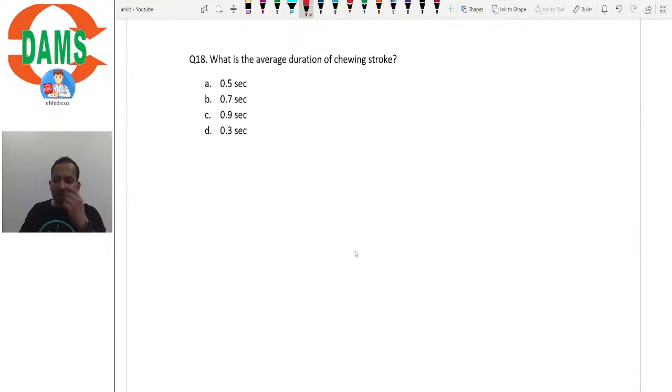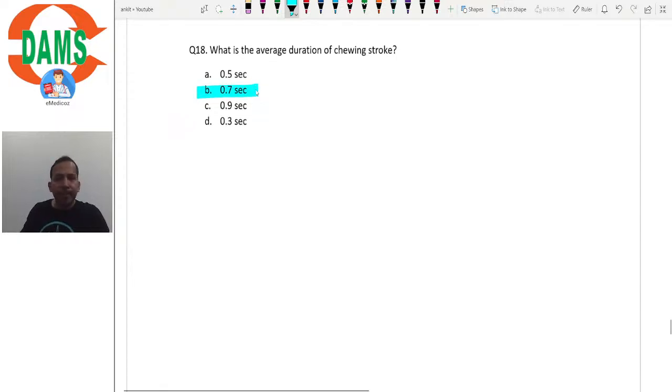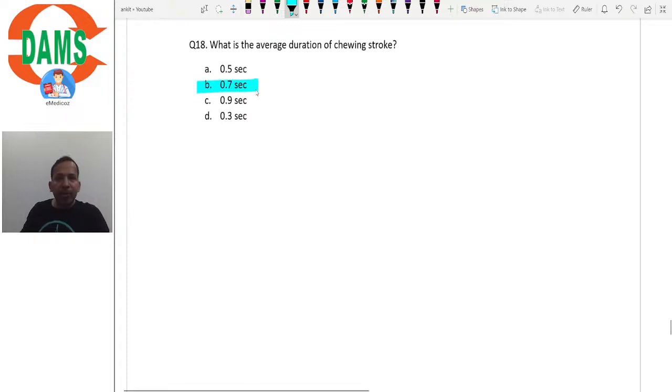What is the average duration of a chewing stroke? So this you just have to remember that the average duration of a chewing stroke is approximately 0.7 seconds. So duration of the chewing stroke is 0.7 seconds. This we just need to remember, right? Is it clear, Bhavna? So let's go to the next question.